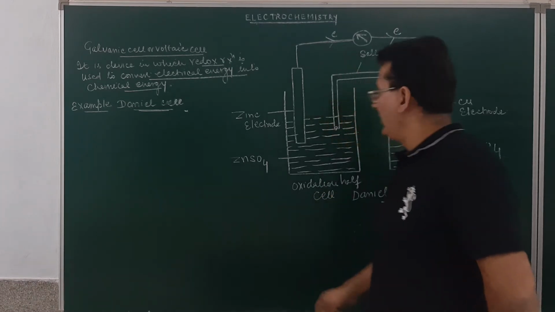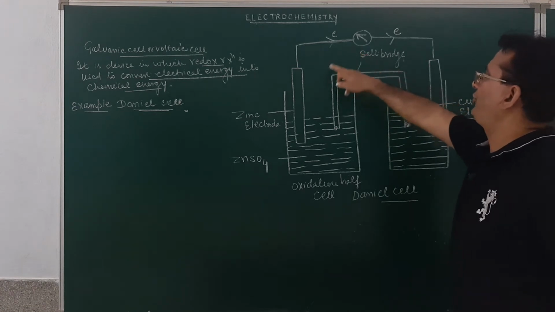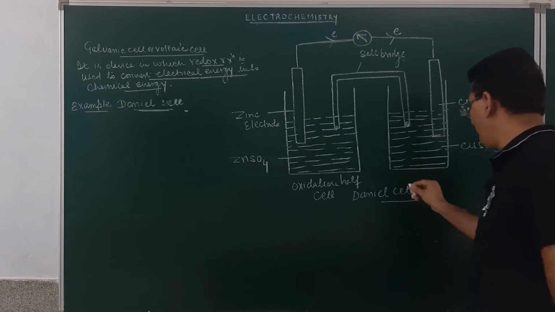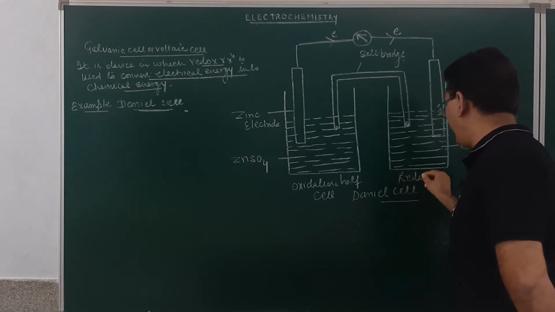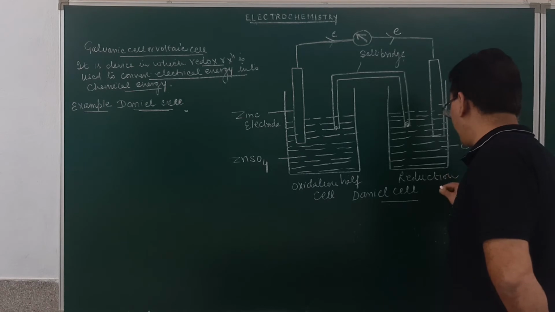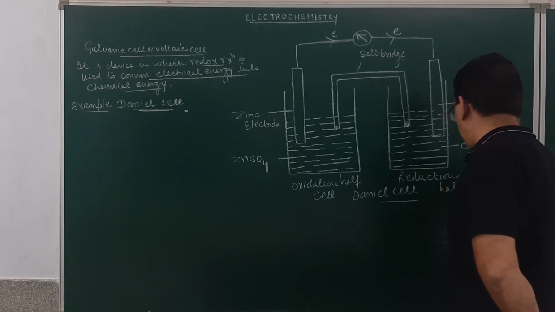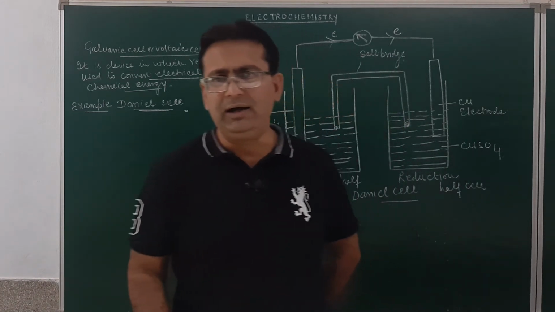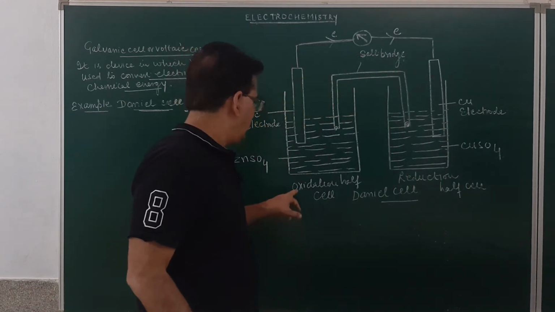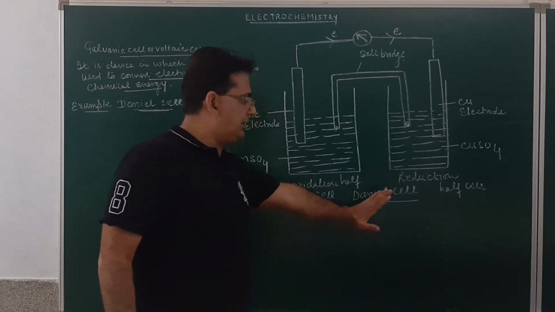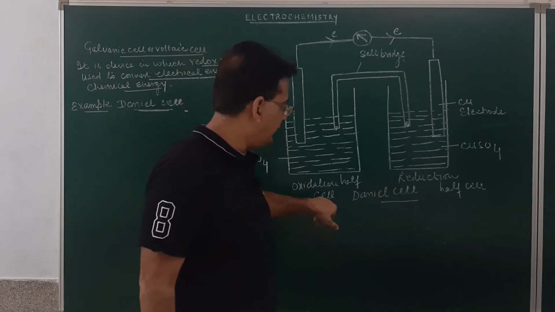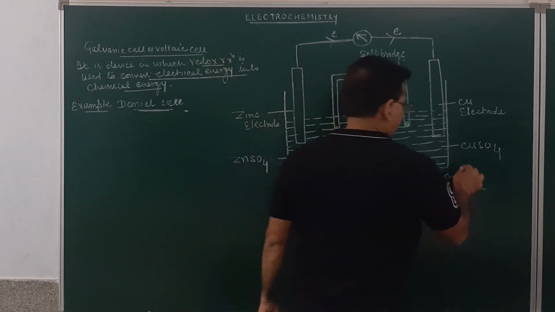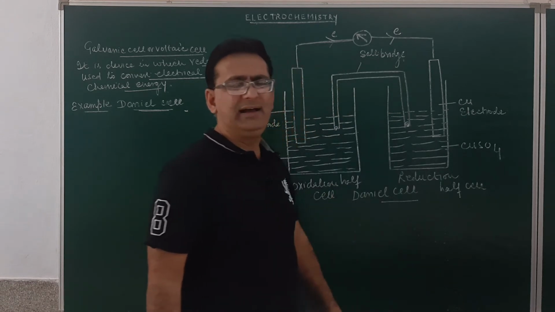Am I clear? Here the electrons flow from zinc to copper. So, the copper electrode is gaining electrons. So, this will be called a reduction half cell. Is it clear, students? So, this half cell we will call the reduction half cell. So, we have an oxidation half cell and we have a reduction half cell. Now, this complete cell, in which one half is an oxidation half and the other half is a reduction half, will be called a galvanic cell.